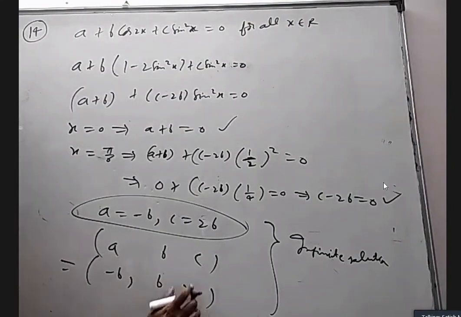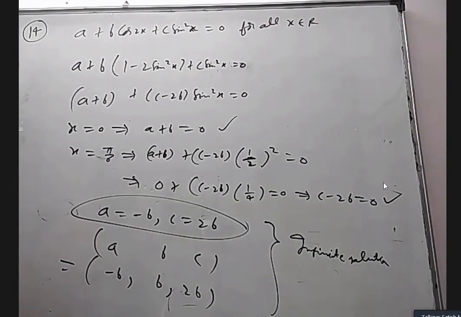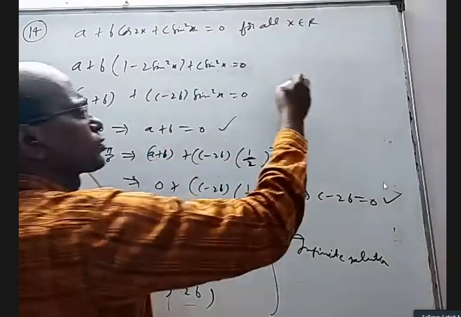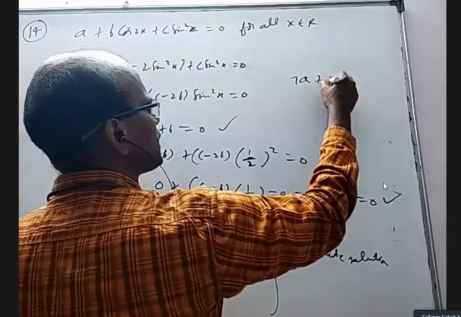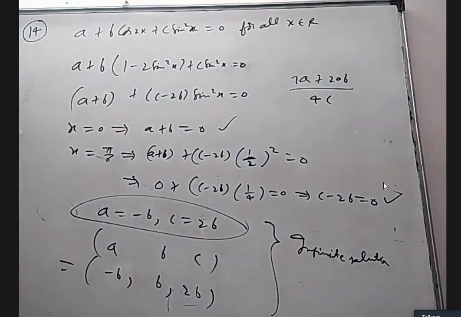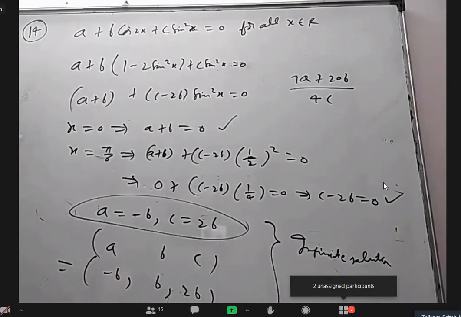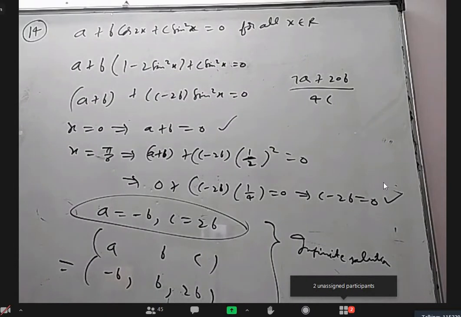The better way of asking this question is, okay, this is also nice, nothing wrong. They can even ask you, is it true for all x belongs to R? What is the value of 7a plus 20b by 4c? Anyone want to tell what is the answer for that? 7a plus 20b by 4c? Sir, we will replace the values. So do that and simplify and tell me. Yes, sir.